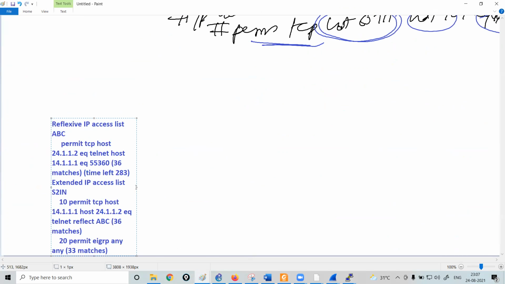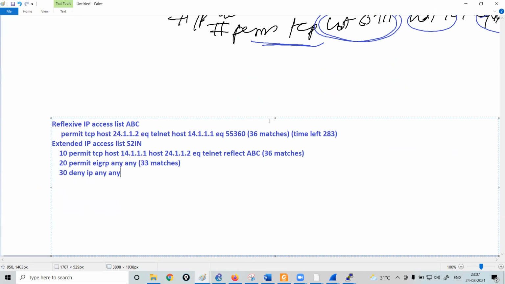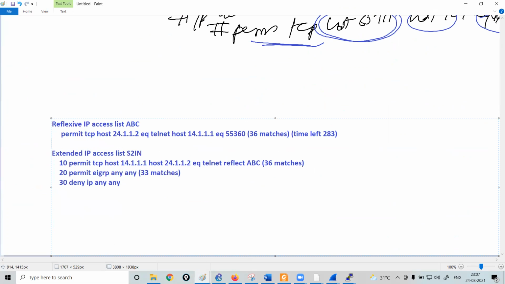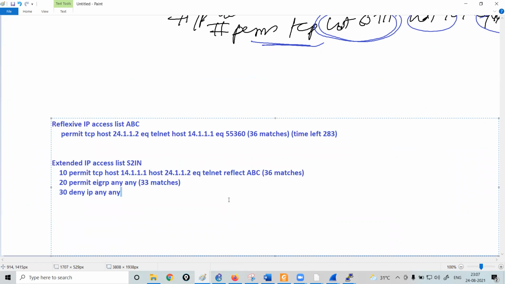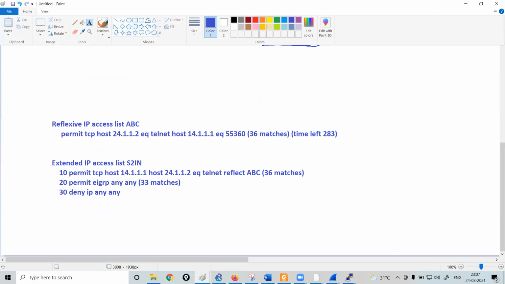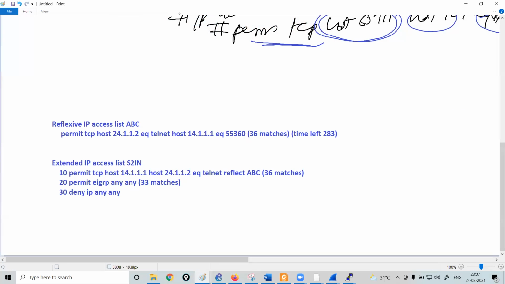So this was basically the output that we received. Now your router has received the packet with this statement, and since this statement says you need to create a reflexive ACL, that is why your router has created a reflexive ACL.